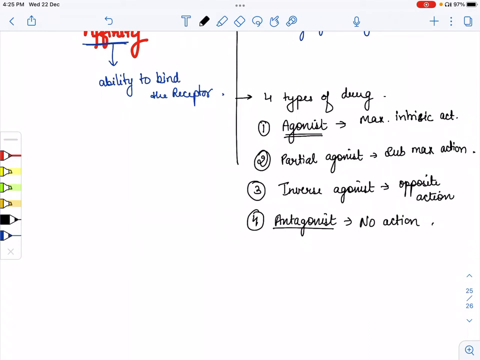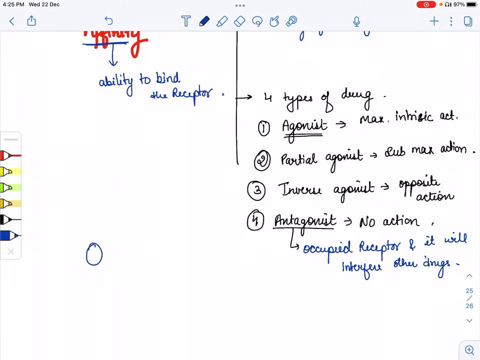So in an antagonist, the drug only occupies the receptors and it will interfere with other drugs. Suppose this one is the drug which is increasing the heart rate.